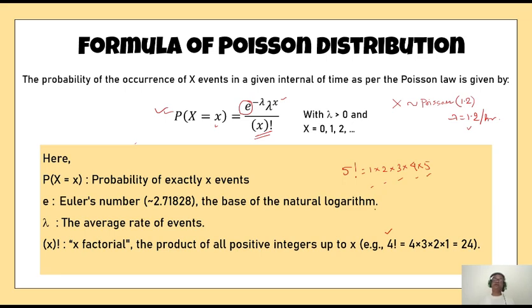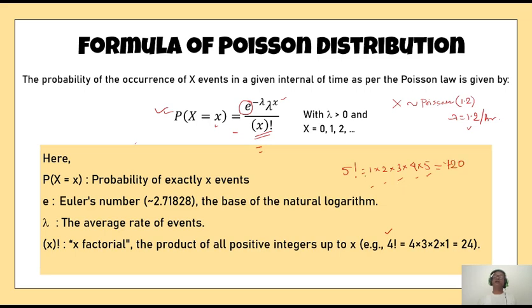We don't multiply it by 0. So here is an example of 4 factorial. You can see that it is 4 into 3 into 2 into 1. So this value comes out to be 24. So 5 factorial, if you multiply, then you will get 24 into 5, because 4 into 3 into 2 into 1 is 24. 24 into 5 is 120.